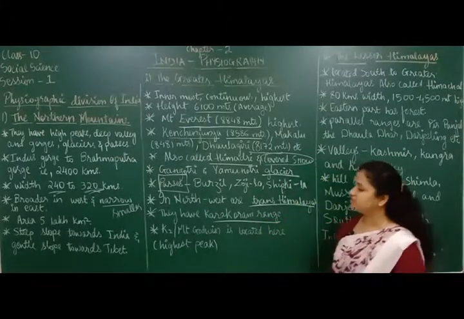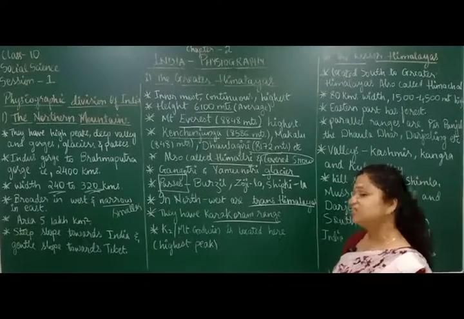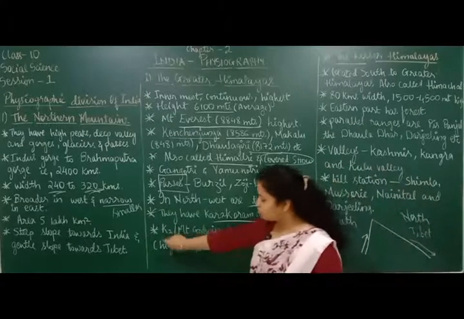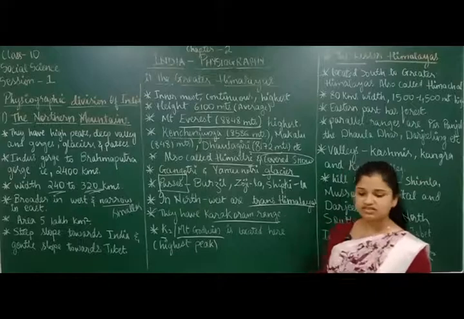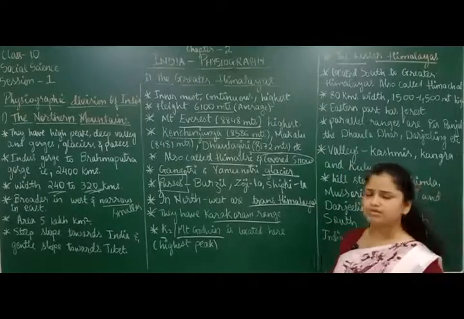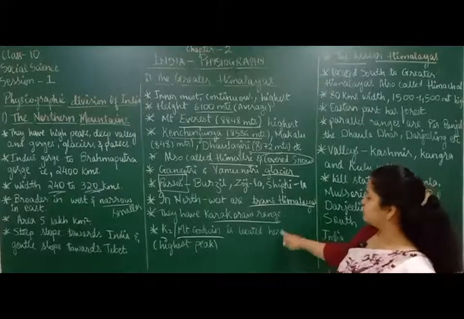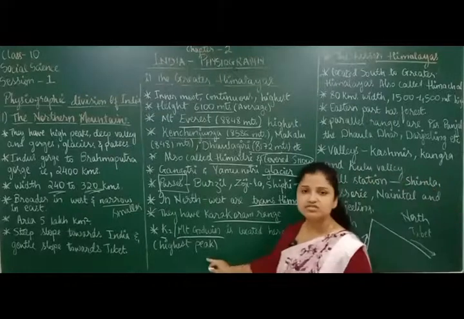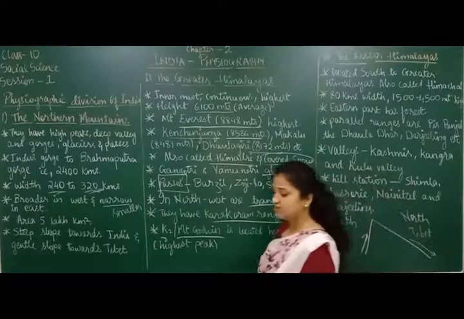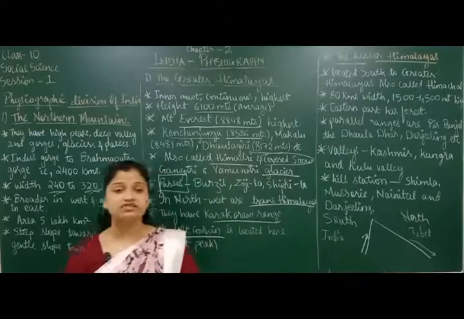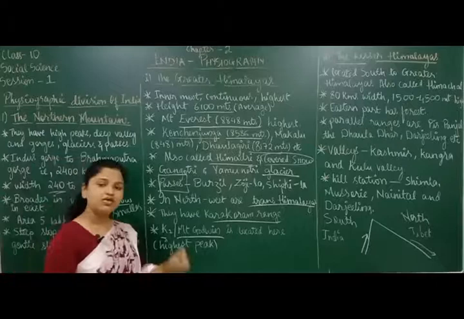Again, a number of small mountains is called a mountain range. So the Trans-Himalayas have the Karakoram ranges, and also India's highest peak, which is K2, or you can also call it Mount Godwin. These are two names for the same mountain. It is located in the Trans-Himalayas, and that is the highest peak in India. Then what is Mount Everest? Mount Everest is the highest peak in the world, whereas K2 or Mount Godwin is the highest peak in India. You have to keep this in mind.